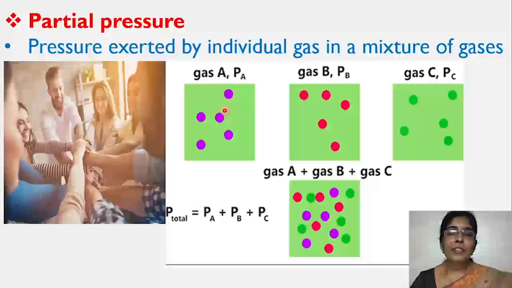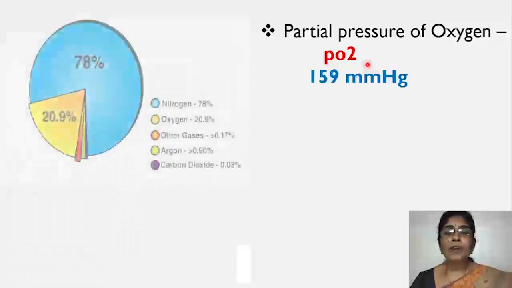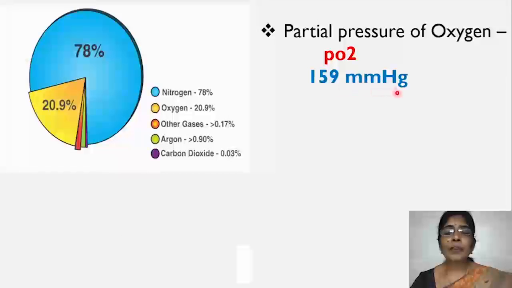So the pressure exerted by a single gas in a mixture of gases is said to be partial pressure. Here the respiratory gases are oxygen and carbon dioxide. The partial pressure of oxygen is represented as PO2. Its value is 159 mmHg.